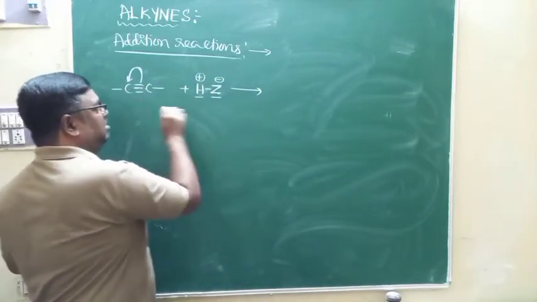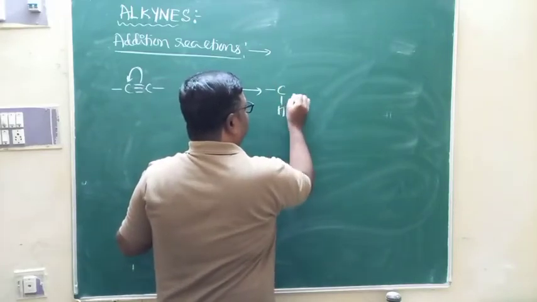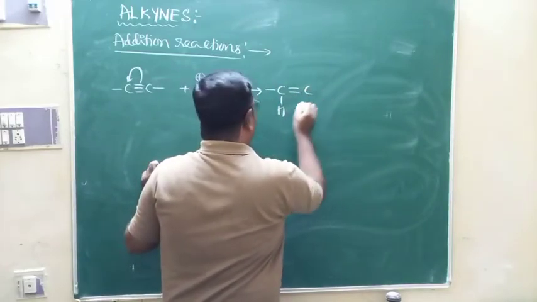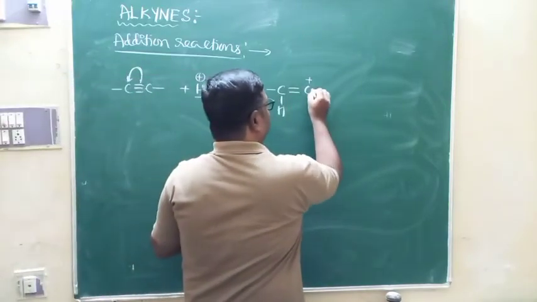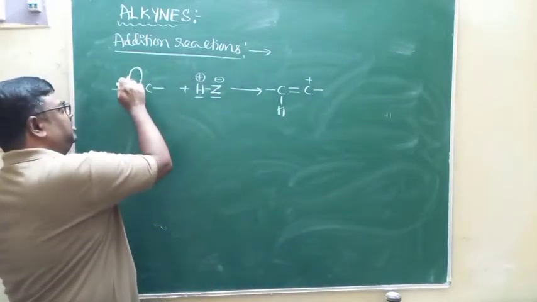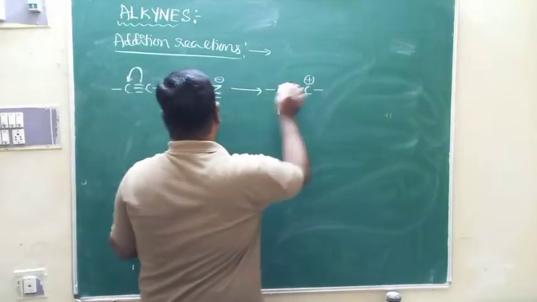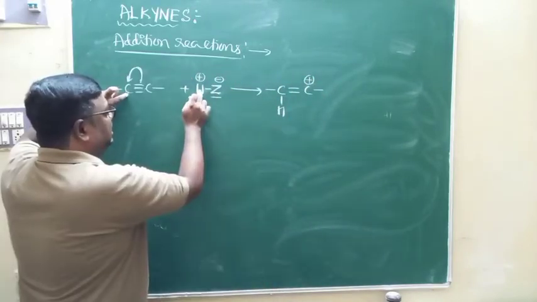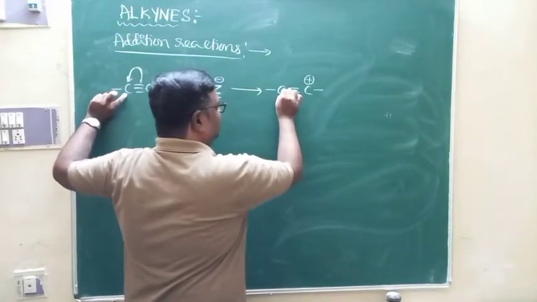will be attached to this carbon. Yes, H will be attached to this carbon, and the triple bond is converted to double bond. Since electrons are shifted to this side, this carbon gets a negative charge and the other carbon gets a positive charge. This negative charge is attracting H plus ions. Therefore, H plus ions are attached to the negatively charged carbon.